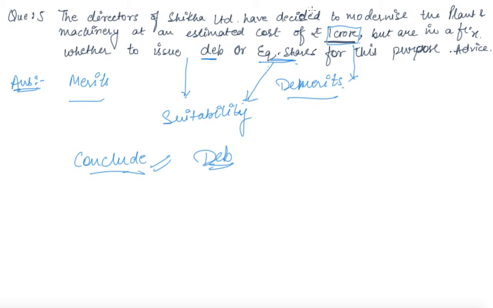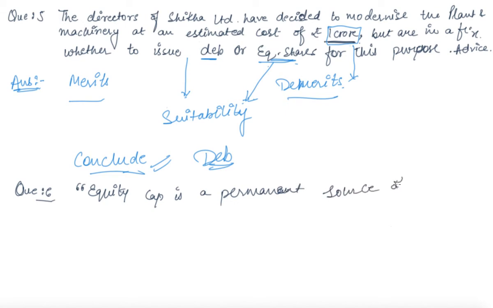Now after this, let us discuss one more question. Question number 6, which says that equity capital is a permanent source of capital. Explain. So what will be your answer?